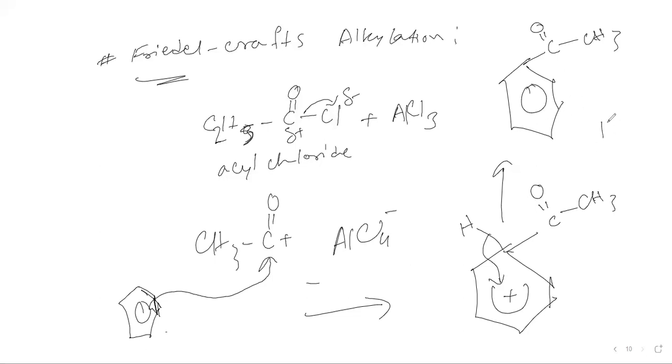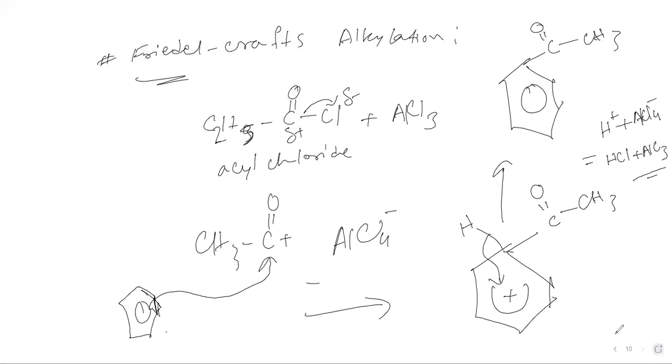We'll be left with what? Hydrogen. So this hydrogen, or sorry, H plus, is going to react with AlCl4 minus, forming HCl plus AlCl3. So we'll be left with this compound. Okay, so that's actually our part for Friedel-Crafts alkylation.